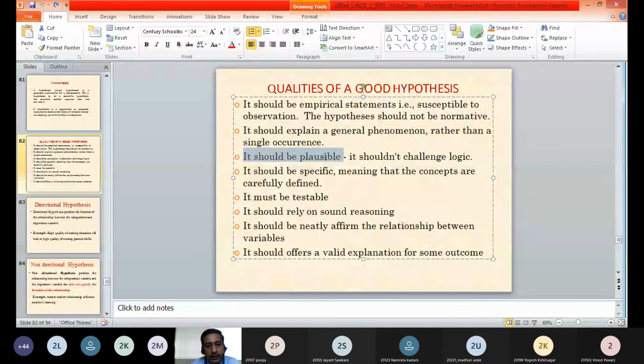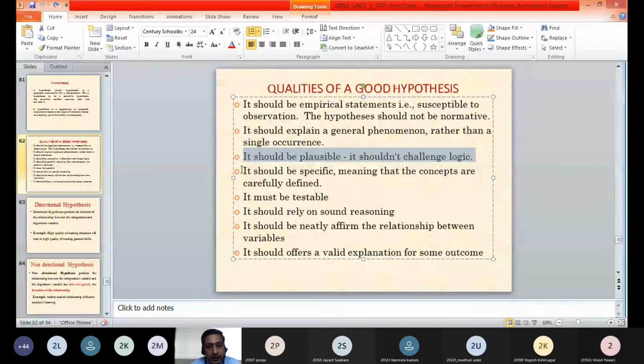Another quality is that it should be plausible. That means it should be practical or feasible. It should not challenge the logic. It should not be illogical. It should have some logic. It should be feasible. It should be justifiable. Any illogical type of statements cannot be called a hypothesis.